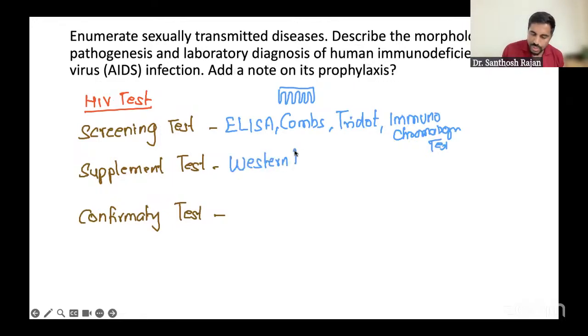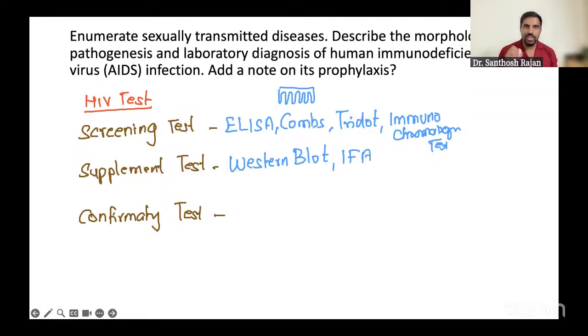Supplement test, usually Western blot. Western blot is commonly used, but again, it is delayed. It is also sort of confirmatory, but takes a lot of time to confirm. So it's not recommended nowadays. Not accepted as confirmatory. Okay, Western blot, other fluorescent, immunofluorescent assay, all these things are supplement tests.